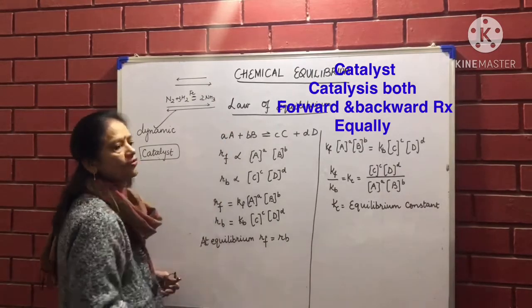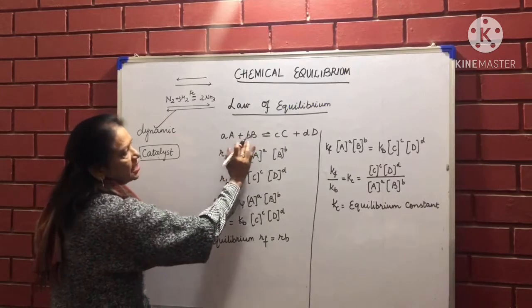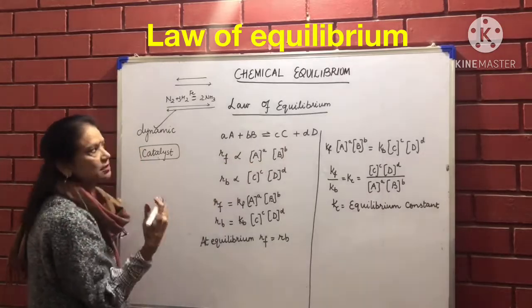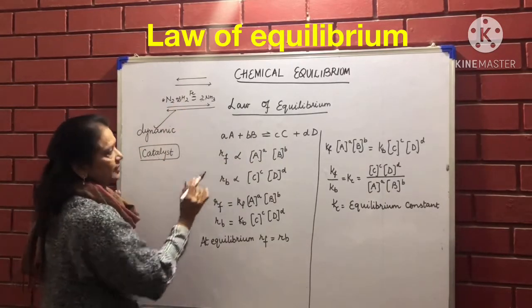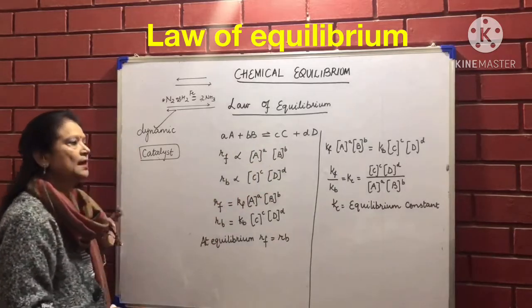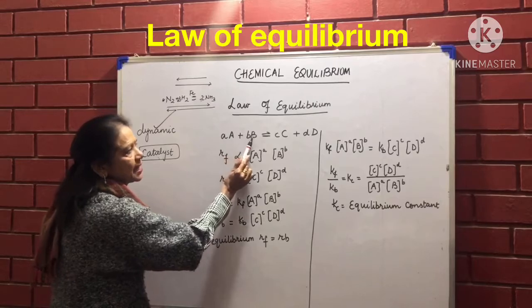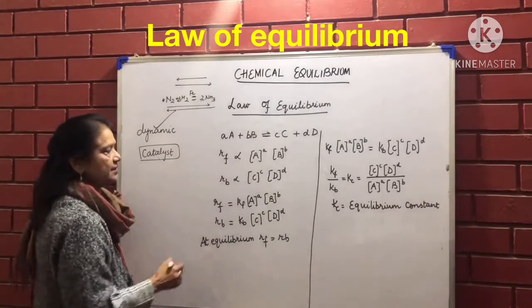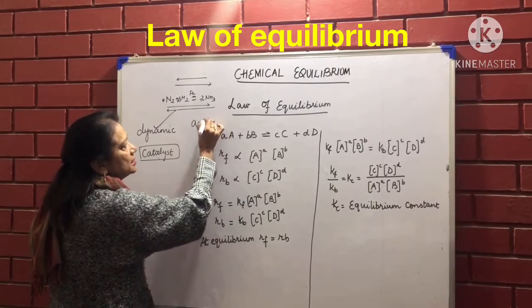Now look at the law of equilibrium. Supposing I have a reaction aA plus bB gives cC plus dD, where small a, b, c, d are the ratios that I am writing, the number before the compound. Supposing this is the reaction. Now we always say that the rate of reaction depends upon the reactants. These are the reactants. So rate of reaction depends upon the reactants and it depends upon the active masses.